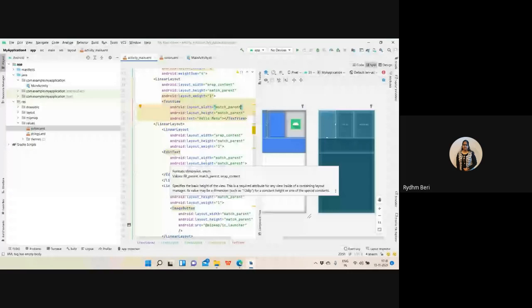Is it how we are actually executing the task? See, let me move to the design part. It's saying edit text is having error, image is having error. I'm saying ignore the image error, we don't require that. And edit text, why is it having error? Because I have not specified the text it is presenting. Now it is simply a text box that is presenting the text. So this is how we are creating the linear layout.